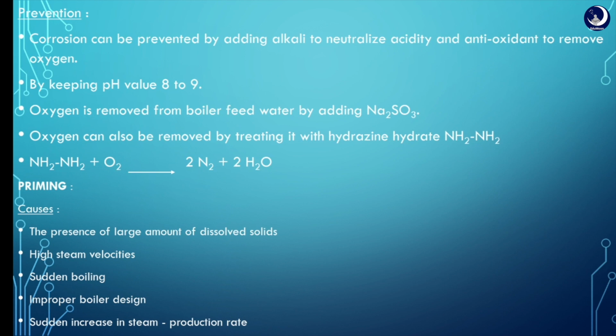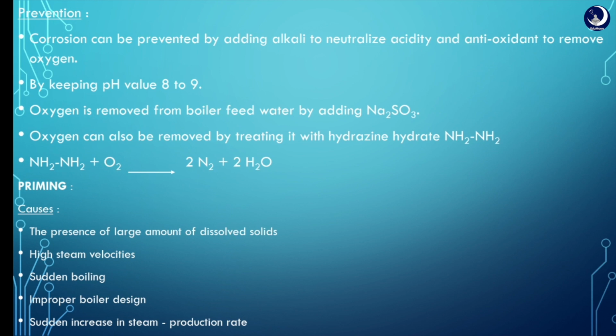Corrosion due to dissolved oxygen mainly forms rust. Corrosion due to carbon dioxide mainly forms magnesium carbonates. Corrosion due to dissolved salts mainly forms rust. Prevention: these can be prevented by adding some alkali to neutralize acidity and some antioxidant to remove oxygen.